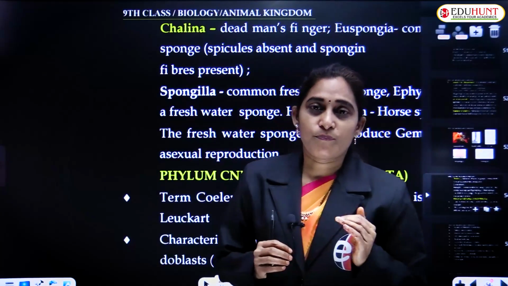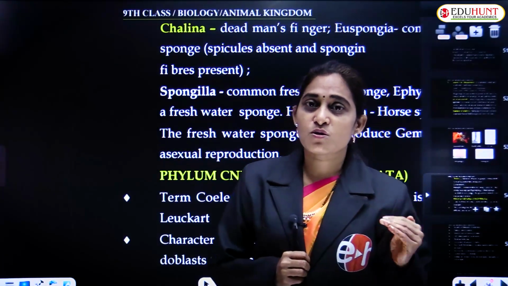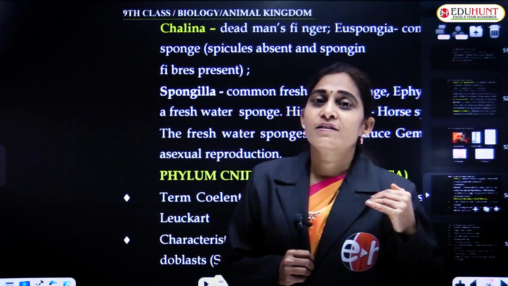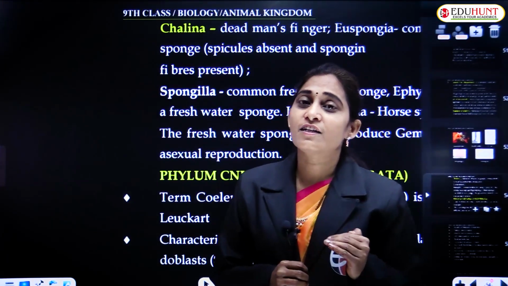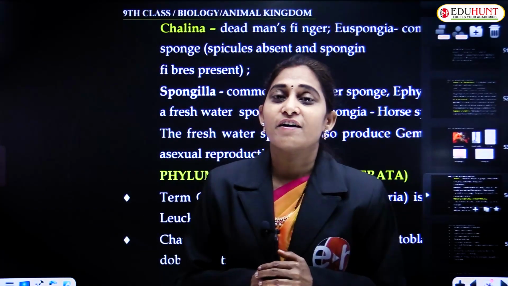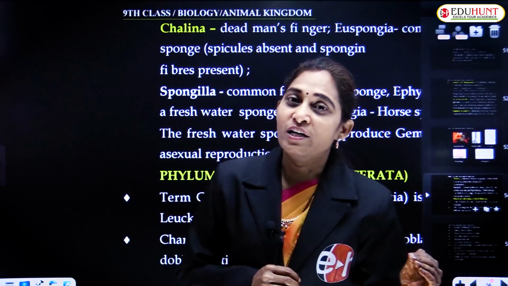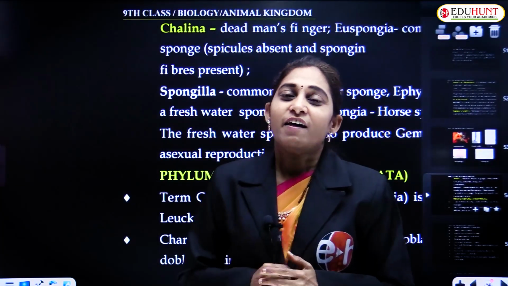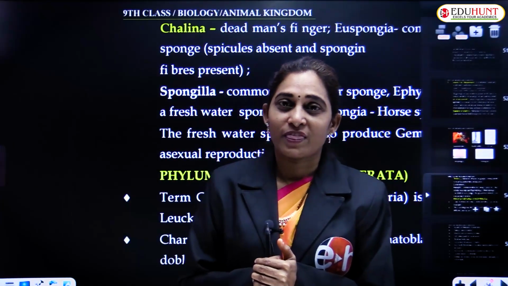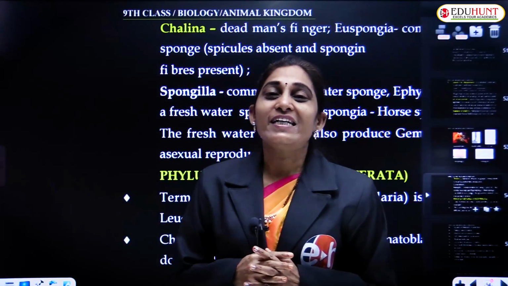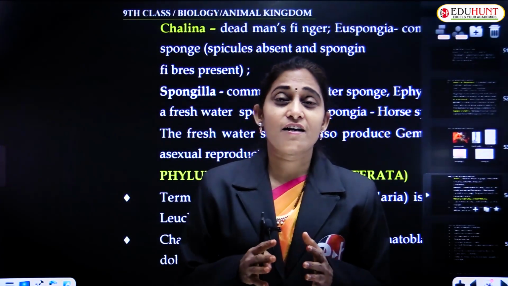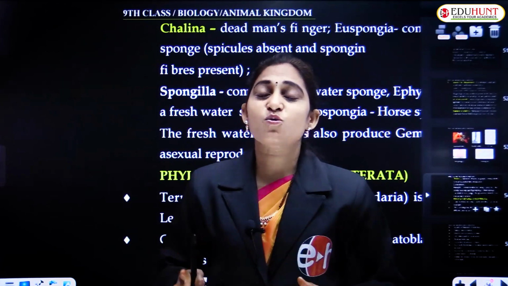In Protozoa, the animals are unicellular in nature, and the grade of organization is subcellular or protoplasmic level. Then we have discussed cellular level of organization. In Porifera, we didn't see any tissues, that is, the cells are not organized into tissues.